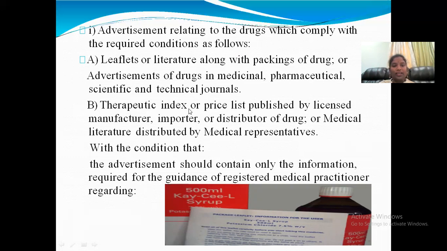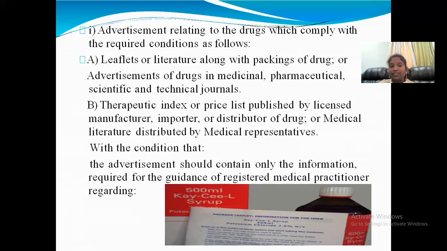And the therapeutic index or the price list published by the licensed manufacturer, the importer or the distributors, or the medical literature distributed by the medical representatives, within the condition that, in the medical indexes you have to publish about this drug. Not only that, in the price list also it is published regarding so and so drug, with the drug information, and when you are listing it in the price, you can publish in that book.